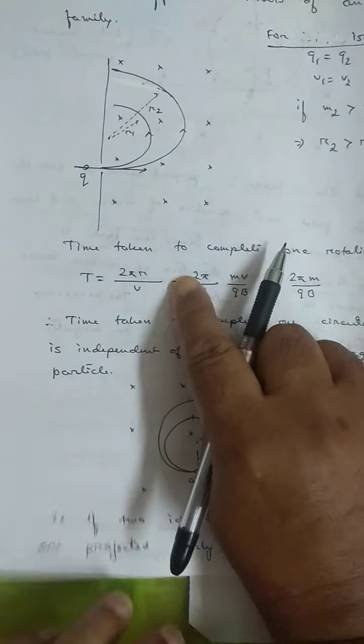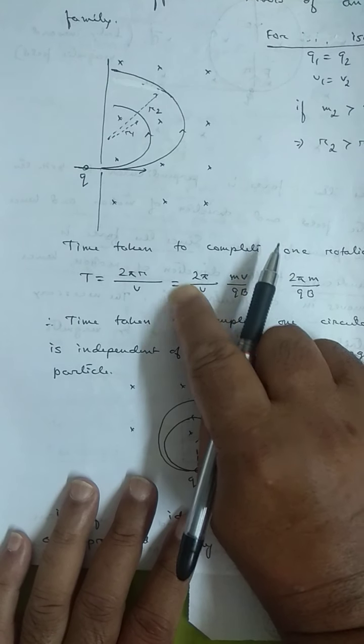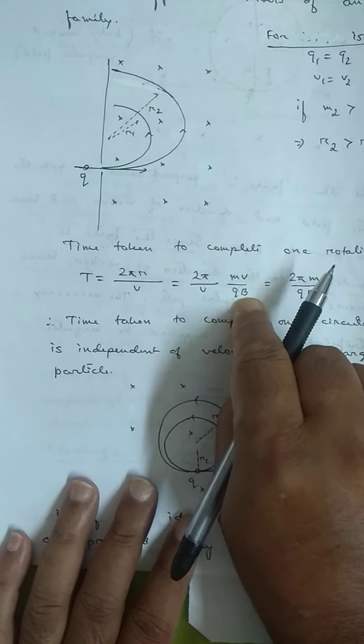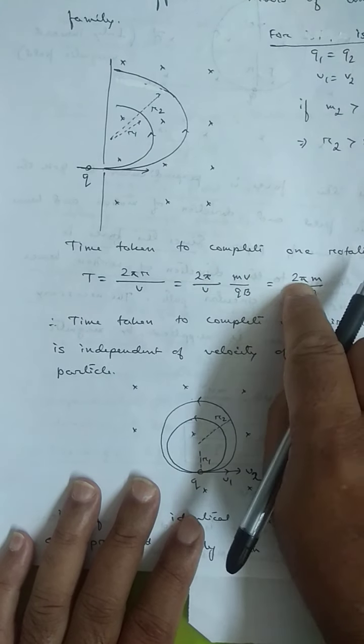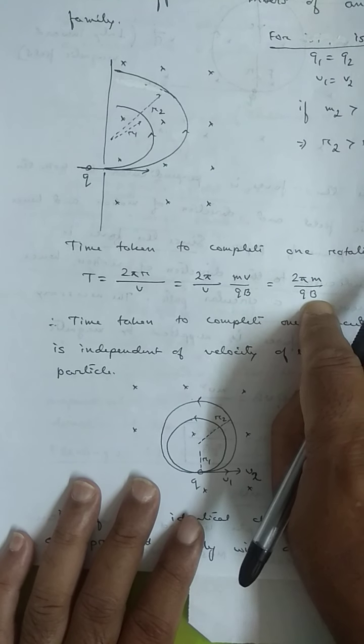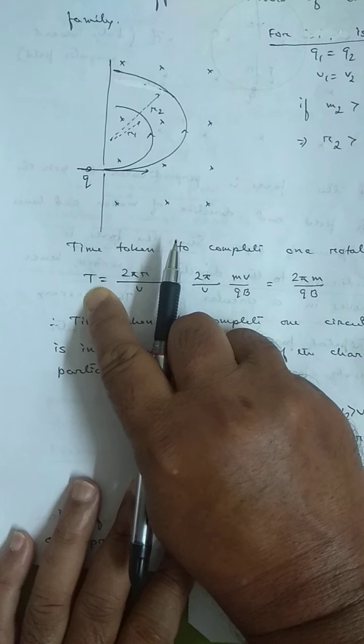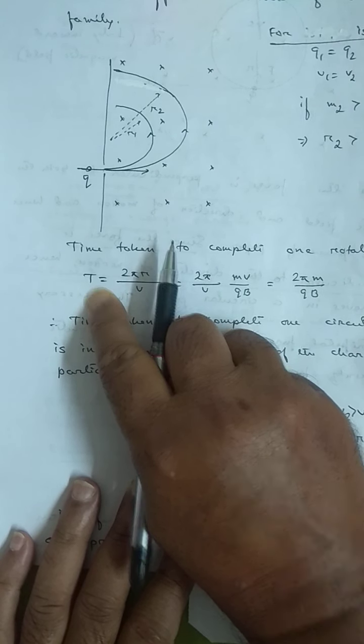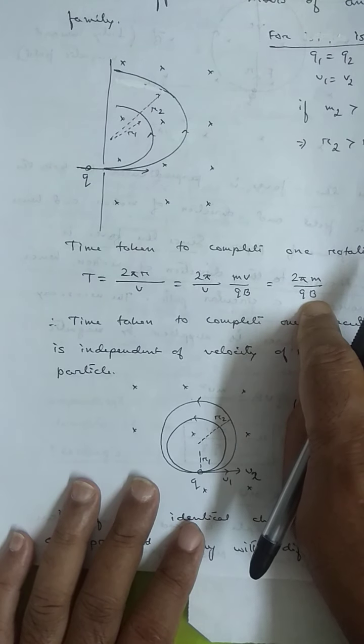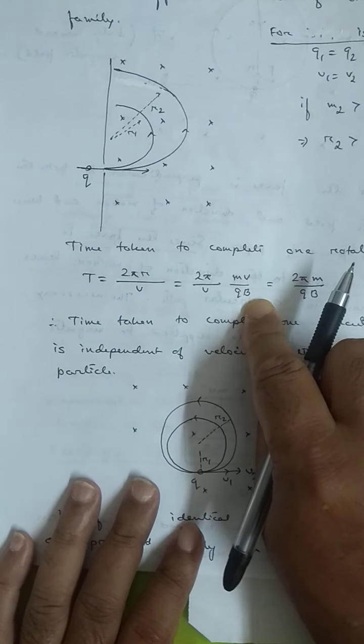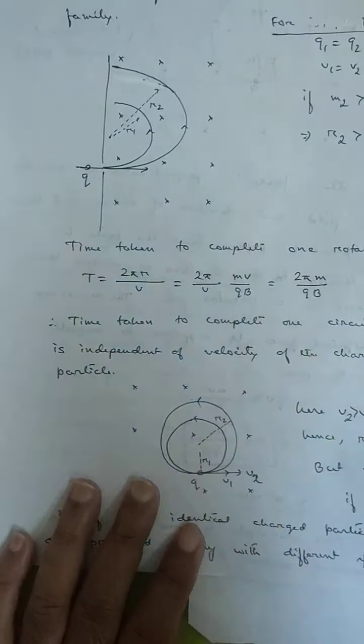So therefore, what is r? r is mv by qB. v gets cancelled, and T is twice pi m by qB. That means the time required to complete one circular path is independent of the velocity of the charged particle. So this is the expression of the time taken by a charged particle to move in a circular path.